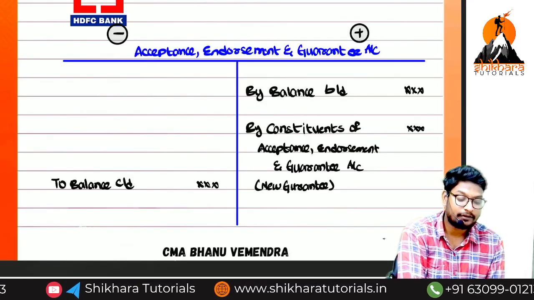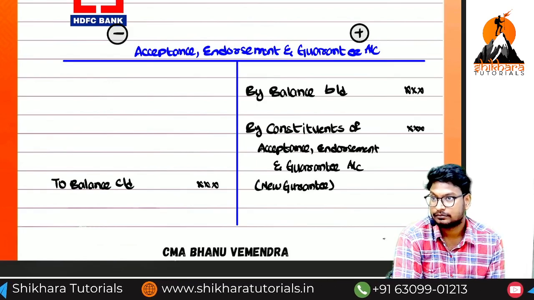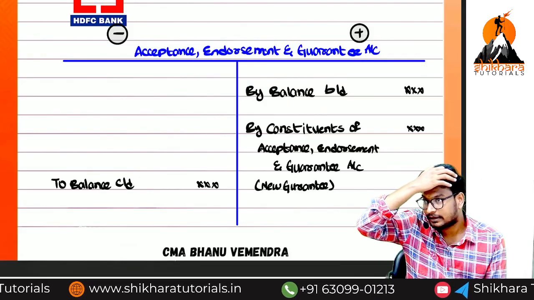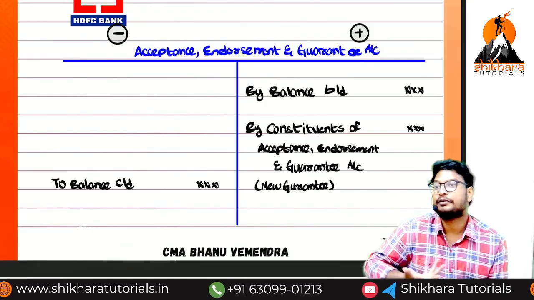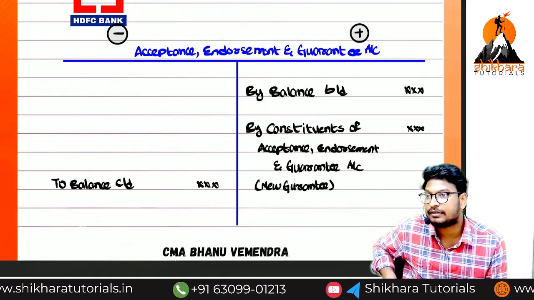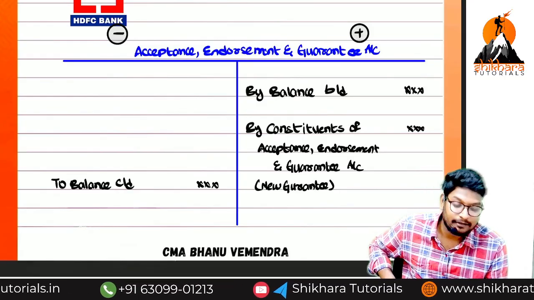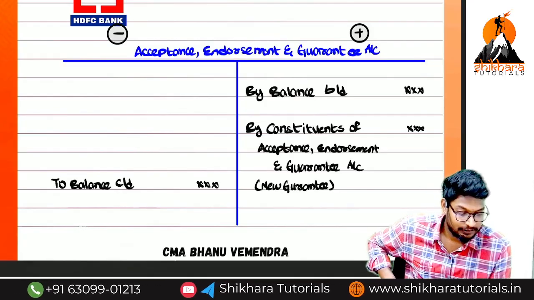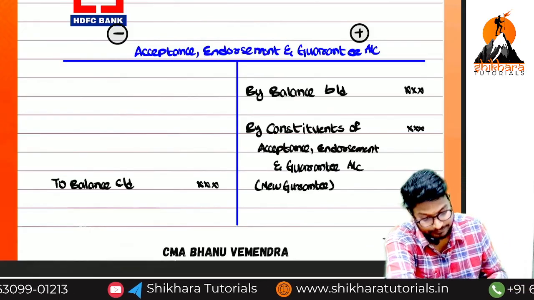At which point of time will our liability decrease? When that particular person makes the payment, that is called honor. Or if he does not honor, we need to make the payment. In both situations, the liability will decrease. So again we write constituents of acceptance, endorsement and guarantee.